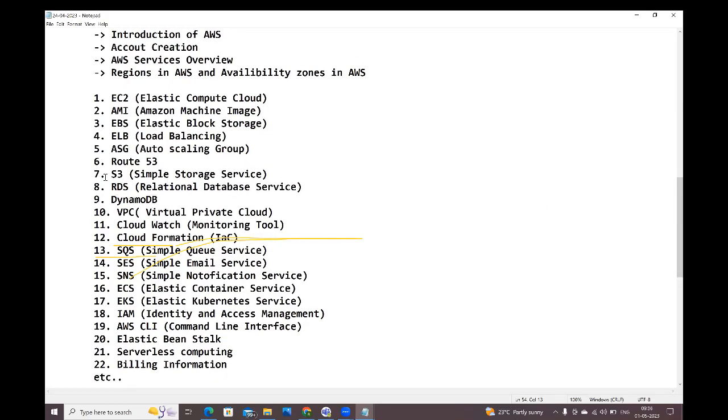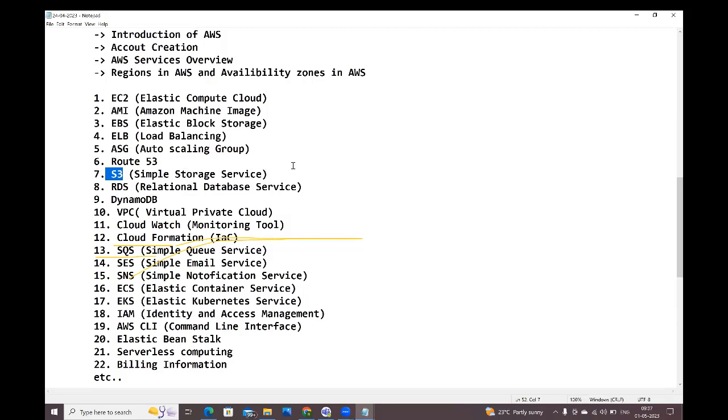All right, guys. Next, S3. What is S3, guys? S3 stands for Simple Storage Service. Here, in the S3, we will create the buckets. It is unlimited storage, guys. You can store huge data. There is no limit for the data. You can store huge data in the S3.